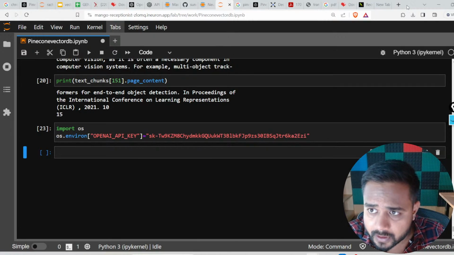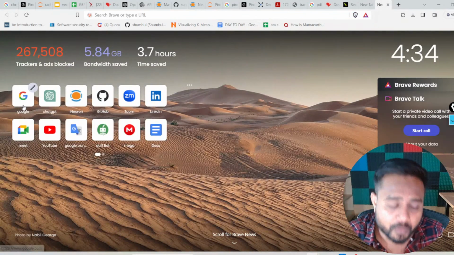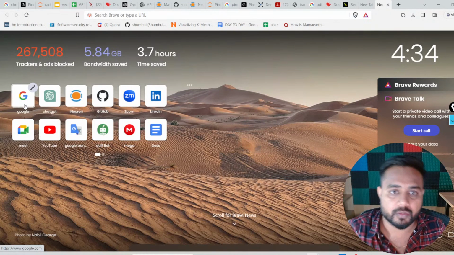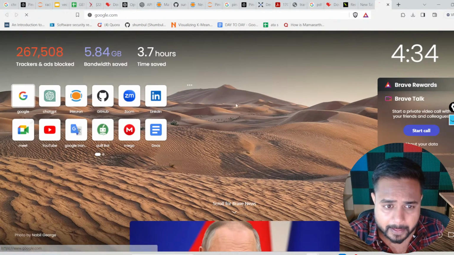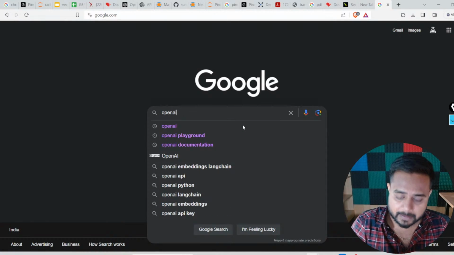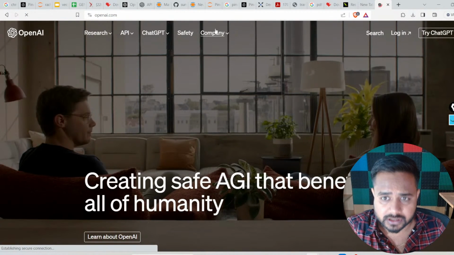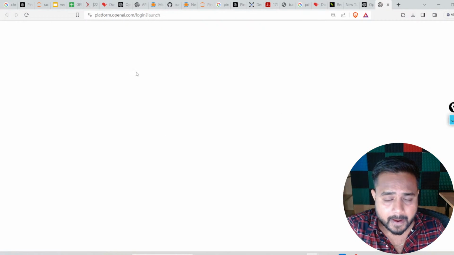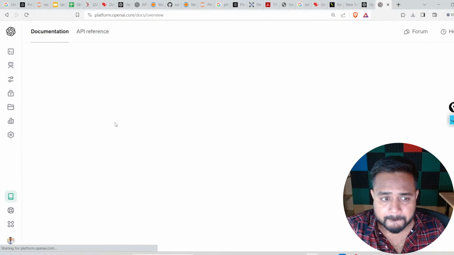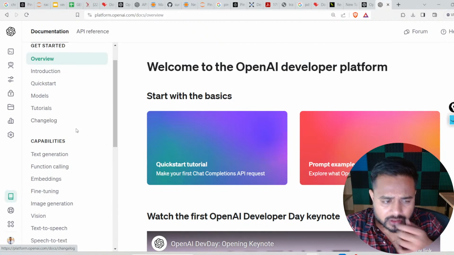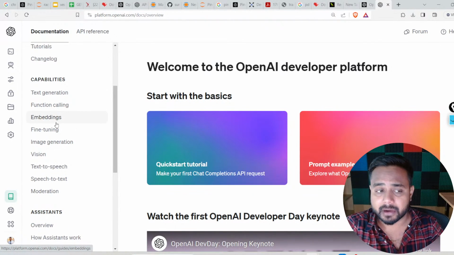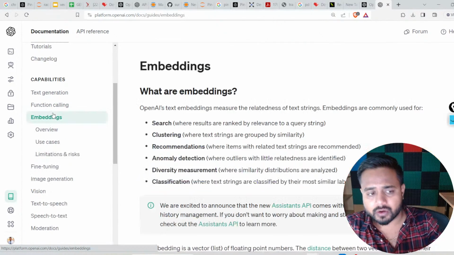Now what I will do is create the object of the OpenAI embedding class. So let me show you what I can do. I can open OpenAI itself. Just go to the documentation over here. Yes, this is your documentation. You just scroll down, and there you will find the embeddings. Got it? Now click on the embeddings.